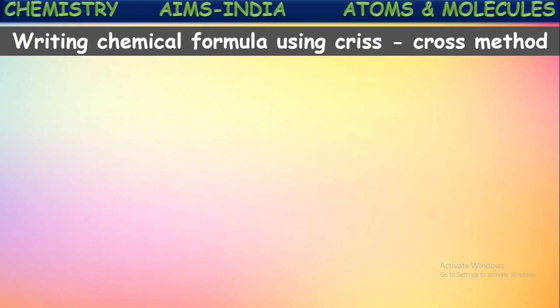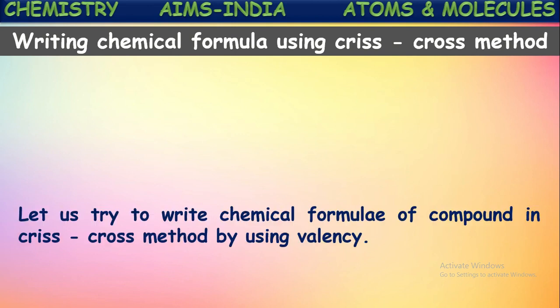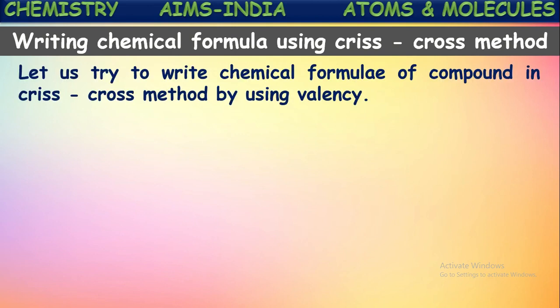Next, let us see writing the molecular formula or chemical formula of different compounds by using the crisscross method. How to write the chemical formula by using the crisscross method? Let us try to write the chemical formula of a compound by using this method.